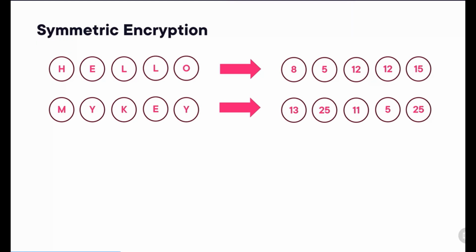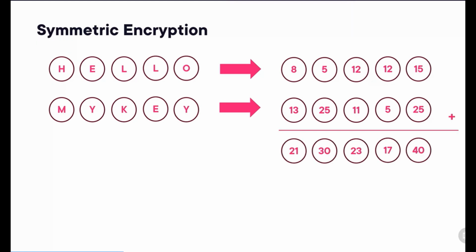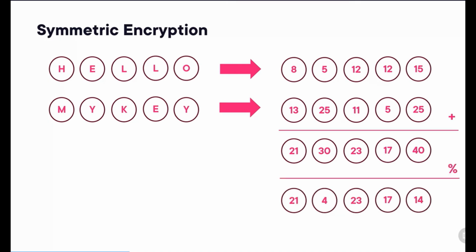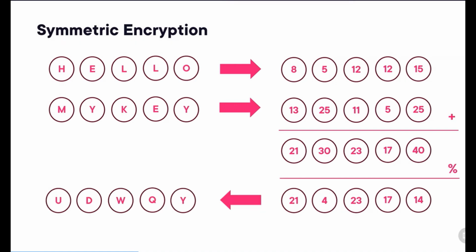And now comes the encryption part. We're going to add the numbers together, and then we're going to correct them to be between 1 and 26. This final series of numbers we can transform back into a series of letters. And now we have our encrypted text.